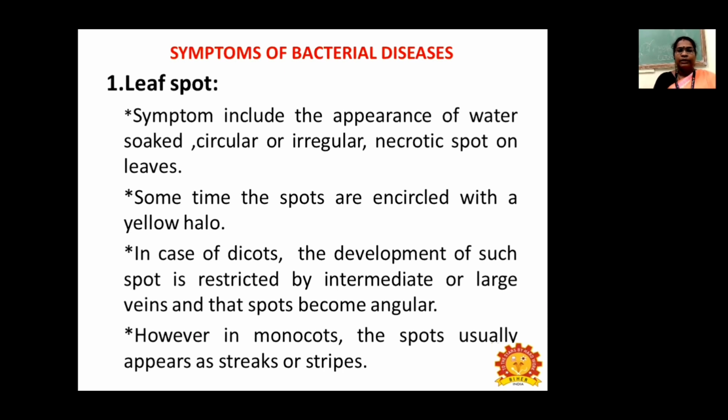So let us see the symptoms of plant bacterial diseases. The first one is leaf spot. The symptoms include the appearance of water-soaked lesions, circular to irregular necrotic spots on the leaves, and sometimes the spots are encircled with a yellow halo. In dicots, the development of such spots is restricted by intermediate or large veins, and the spots become angular. However, in monocots, the spots usually appear as streaks or stripes.